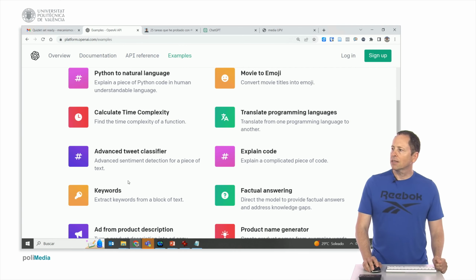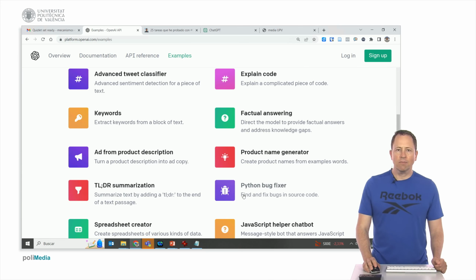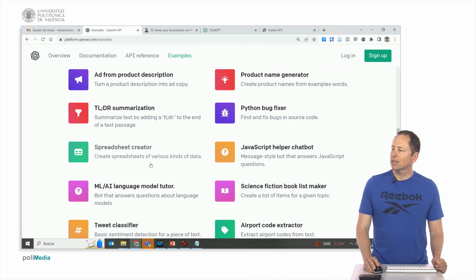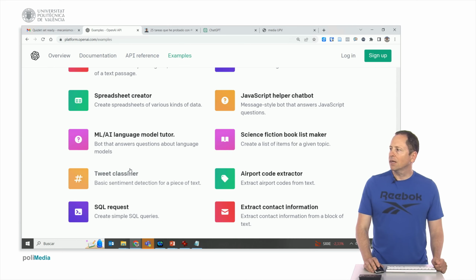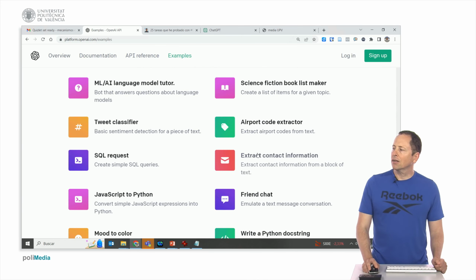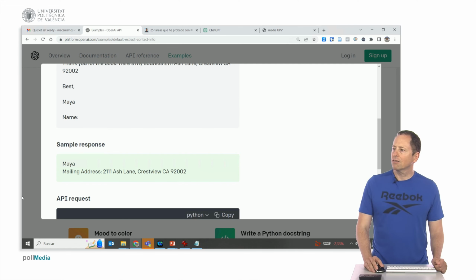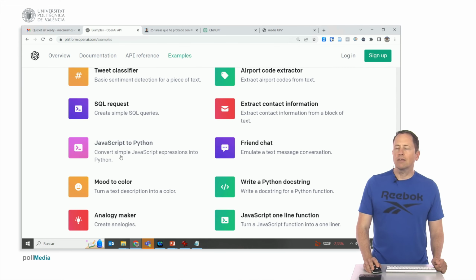It also provides explanations. It can extract keywords, offer answers, derive product names from examples, generate ads from descriptions, summarize content, troubleshoot Python errors, assist with JavaScript programming, or even create spreadsheets. Also make you a list of science fiction books or get the airport codes from text. It extracts contact information from this letter, Dear Kelly, and here it puts the address and here it gives you the contact address. It translates from JavaScript to Python.